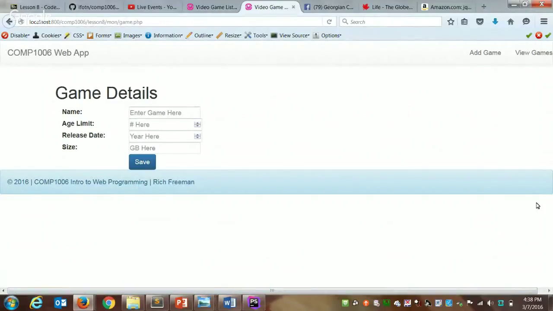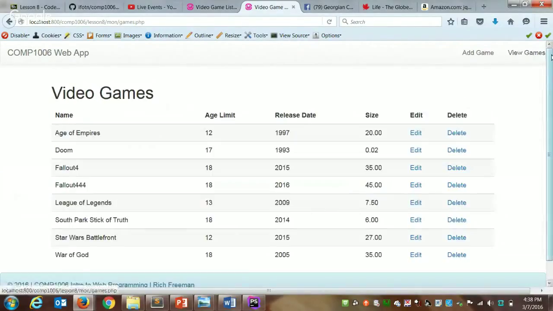So now this is starting to come together. It's actually starting to look like a web application, right? We have a shared header, we have a shared footer, we have a navigation bar that lets us move around. And we've made our code modular now. If we want to change that header, which we're going to in a minute, we only have to change one place.